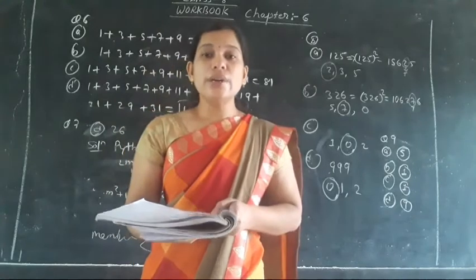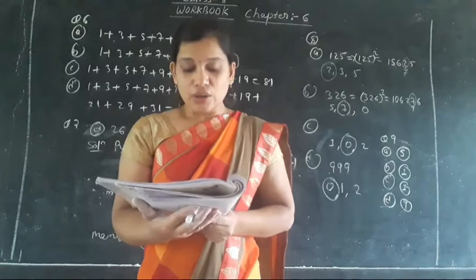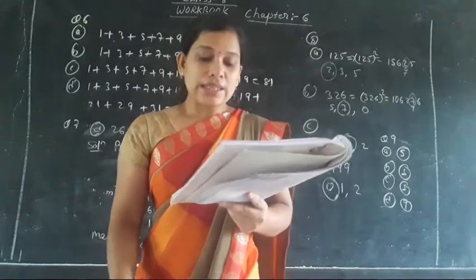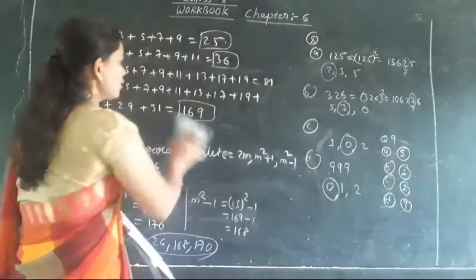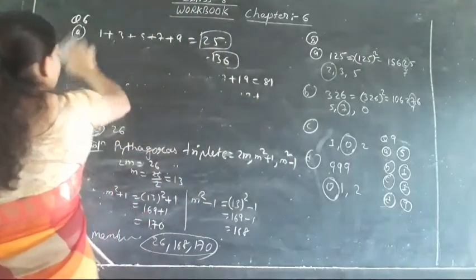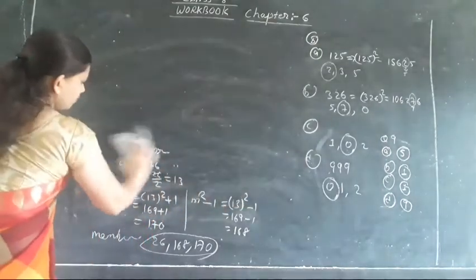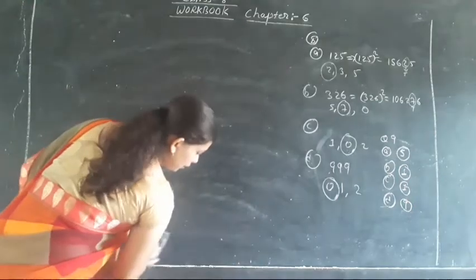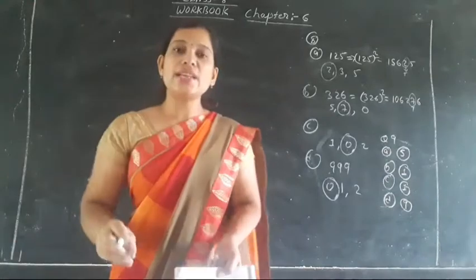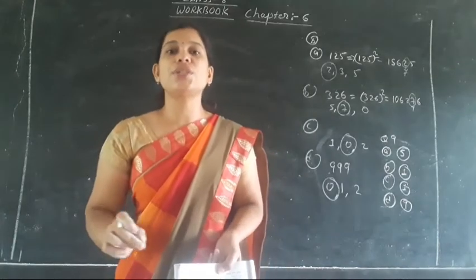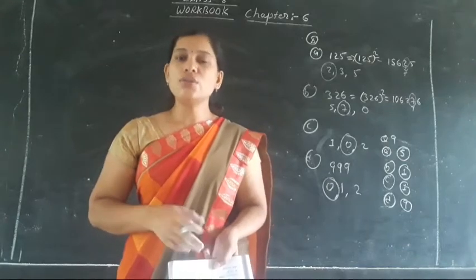Coming toward question number 10. So here we are having question number 10. Here it is said that write the non-square numbers that lie between the following pairs. This is the question from NCERT book, exercise 6.1, question number 12. You remember that question number 12 also we had from the NCERT book exercise 6.1. The same question is there, so that same question is also here in the workbook. So we are going to do it.